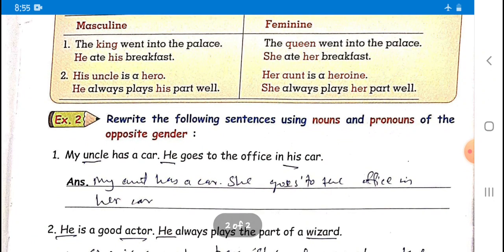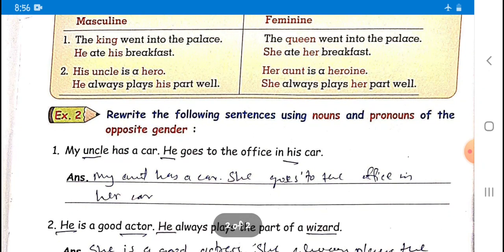He ate his breakfast. King is a male person, that is why the pronoun is he. So he ate his breakfast, and his is the pronoun used for the word he. Queen is female, that is why she. So she ate her breakfast. You can find the words which are in red color. She is used for queen and her is used for she.